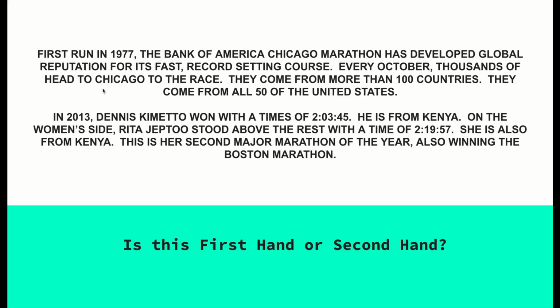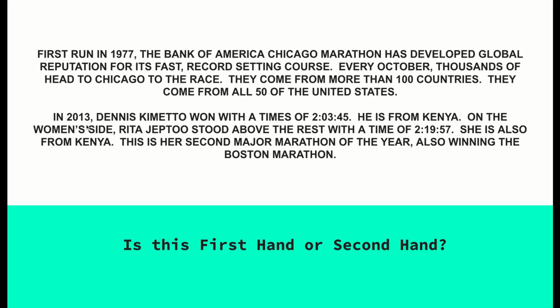All right. First run in 1977. The Bank of America Chicago Marathon has developed a global reputation for its fast, record-setting course. Every October, thousands head to Chicago for the race. They come from more than 100 countries. They come from all 50 of the United States.